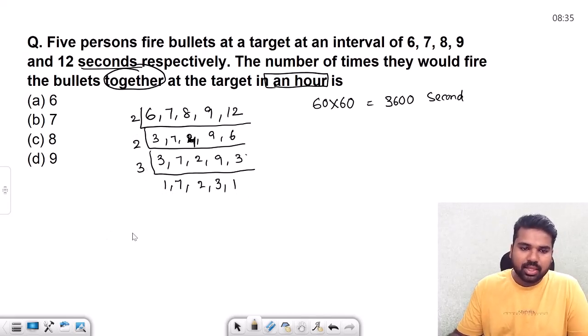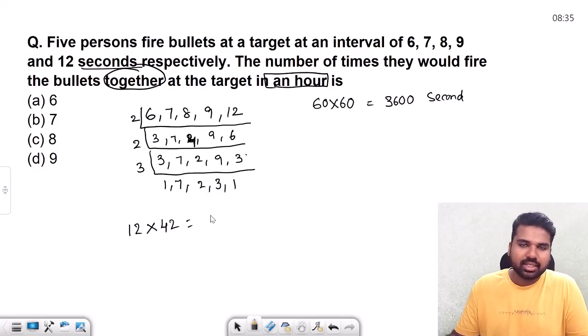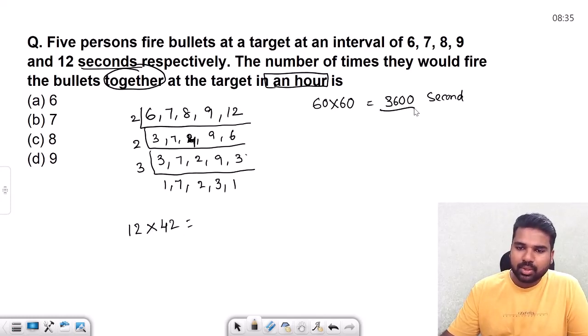We simply have to multiply to find the LCM. So the LCM of all these numbers will be 2 into 2, 4, 4 into 3, 12, into 7 is 84. Whatever the number, that will be the resultant LCM. Now either you can multiply it out and divide 3600 by it, or simply put 12 into 7 here itself.